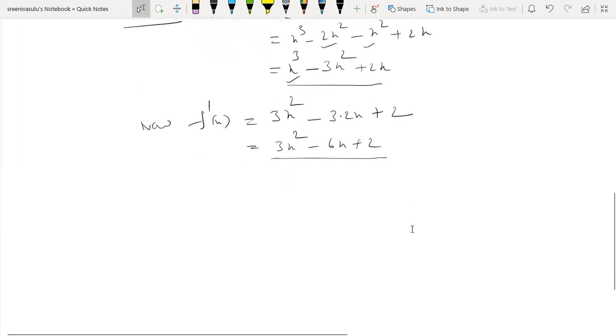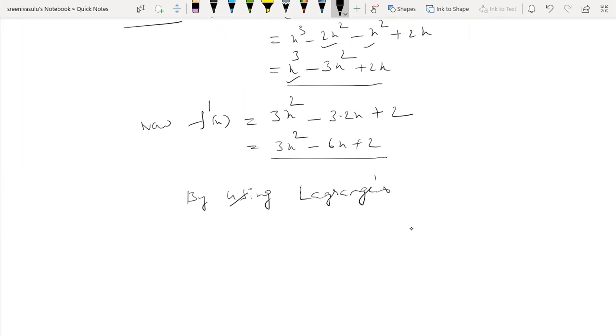By using Lagrange's mean value theorem, we know that f dash c equal to f of b minus f of a by b minus a.